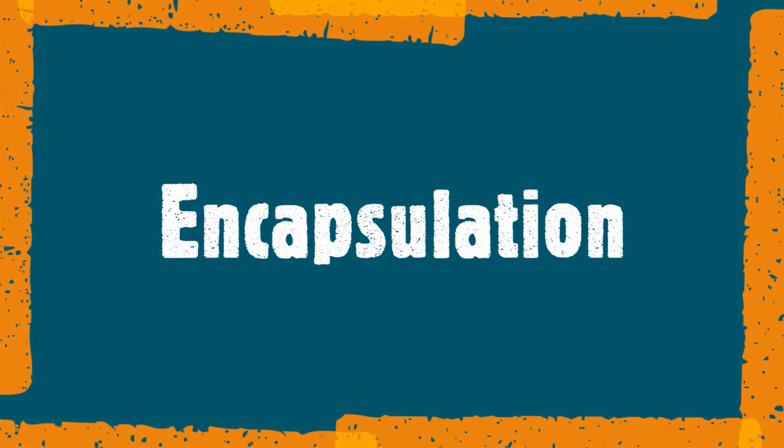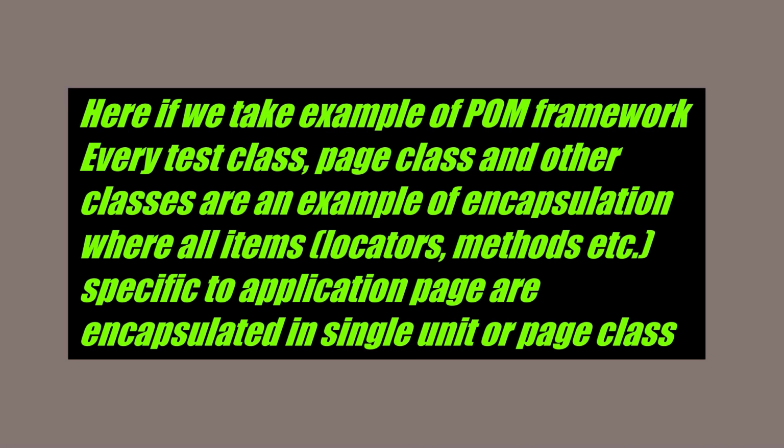The next OOPS concept to explain is encapsulation. Encapsulation in Java simply means wrapping up of data and the methods working on that data into a single unit, which is our class. So basically in your automation framework, every page class, test class or other class is an example of encapsulation.